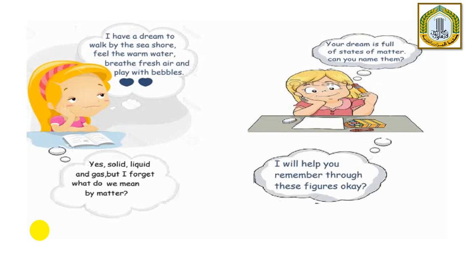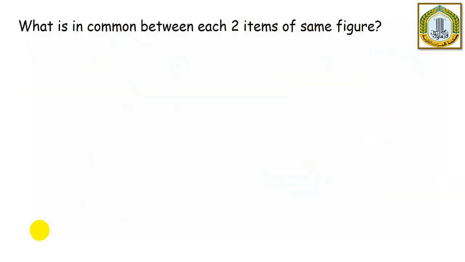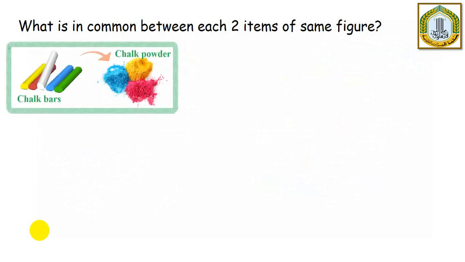Her friend replied that she will help by remembering through these figures. Let us see the figures she's talking about. Observe with me. We now have to guess what is in common between each of the two items in the same figure. Here we have chalk bars with chalk powder. What do you think is common between them? They are made up of the chalk substance. That's excellent. They are made of the same thing.